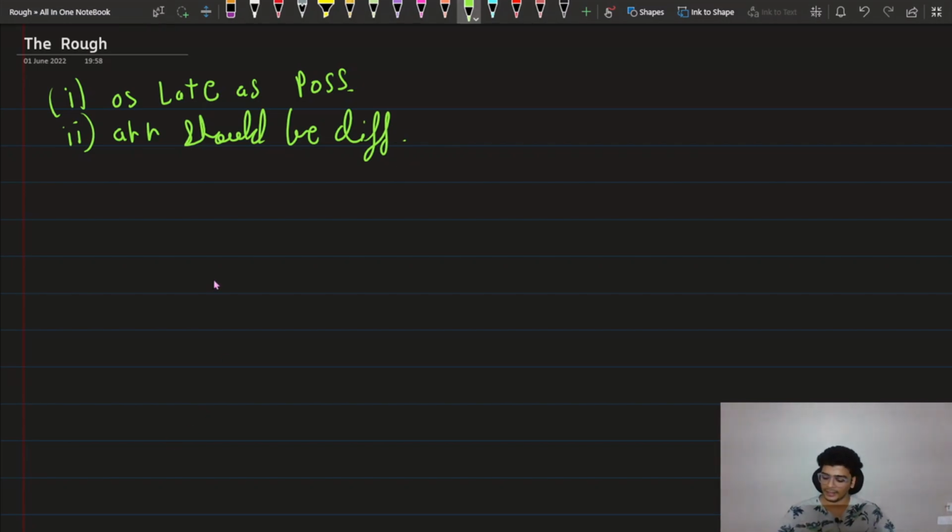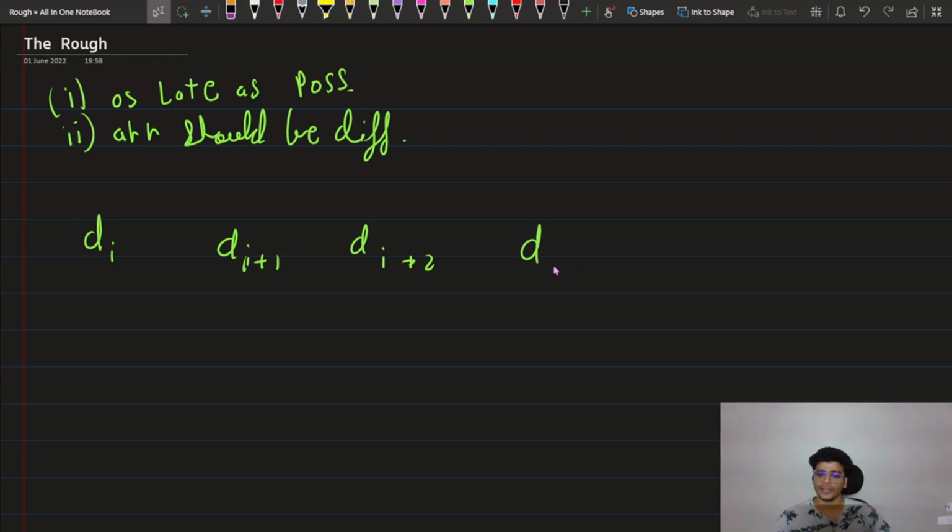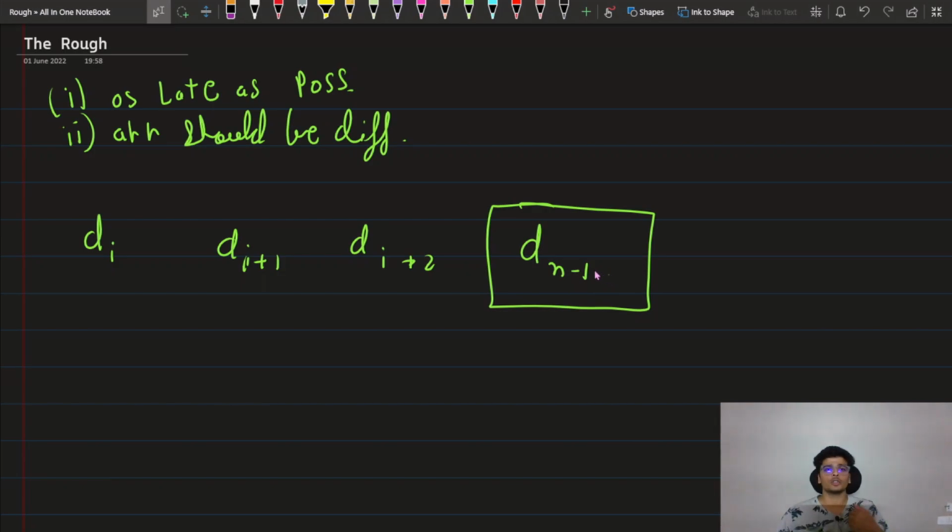So let's say that there are departure times of buses, something like this: d of i, d of i plus 1, d of i plus 2, and at the end we have d of n minus 1. So this is the last bus, which has a departure time of d of n minus 1. We also have some passengers as well. So there could be a total of 3 cases. Let's say that all of the passengers have already boarded the bus before this bus.